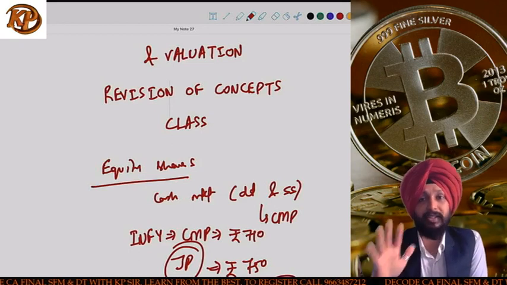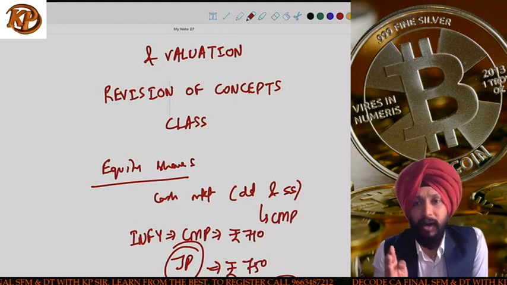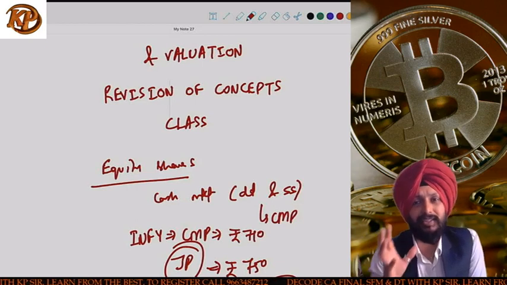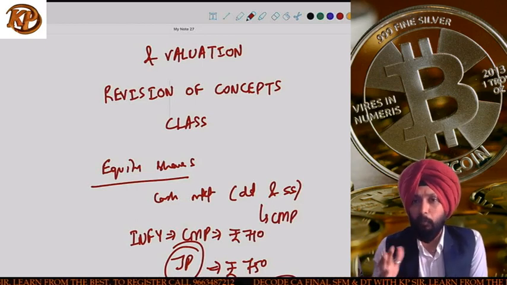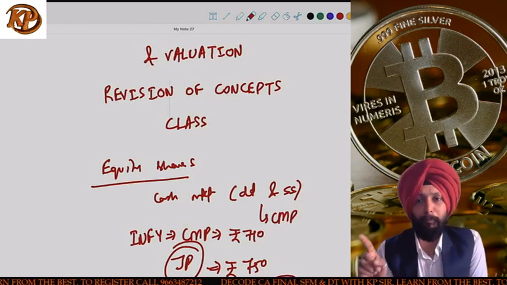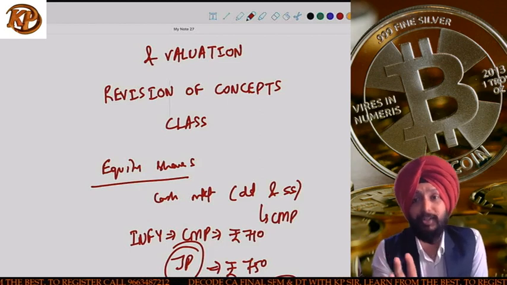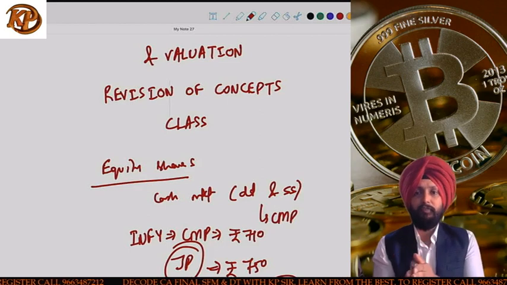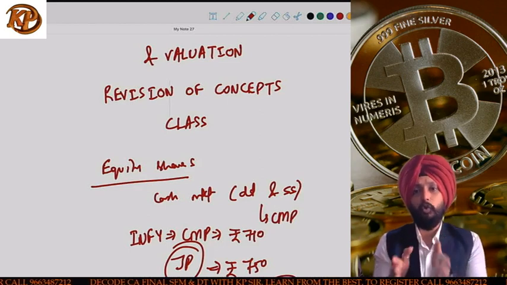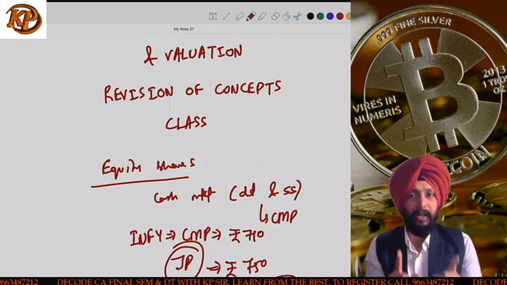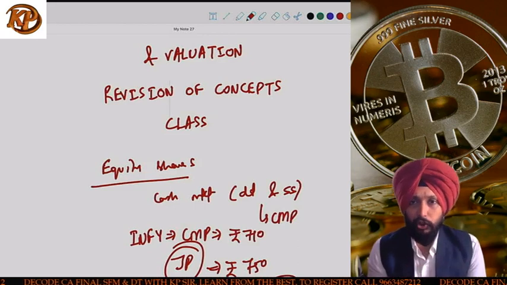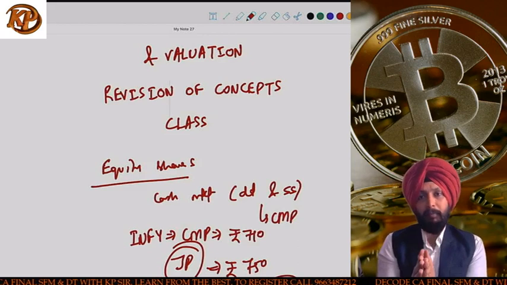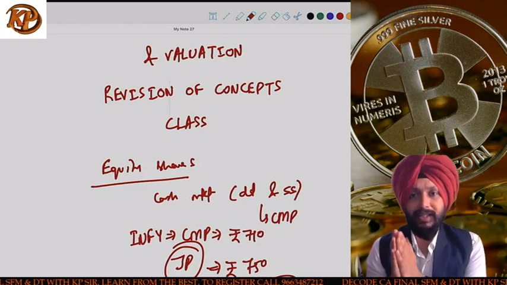Both are covered in our material. Solved illustrations are given. Apart from that, some Dow Jones theory or support resistance theory. These are some of the things. Efficient market hypothesis. All these things are given in my book. For theory purposes, they might ask you on technical analysis, which means 23, 24 out of 25 times you will be tested on fundamental analysis, and primarily they ask you practical questions on fundamental analysis. So my revision will be primarily focusing on fundamental analysis of equity.